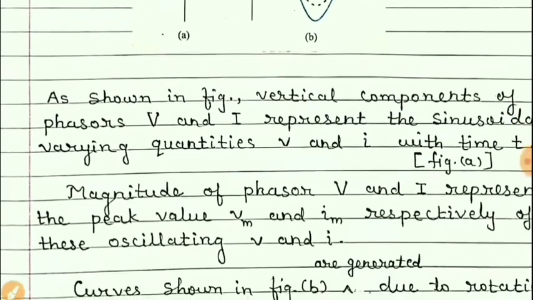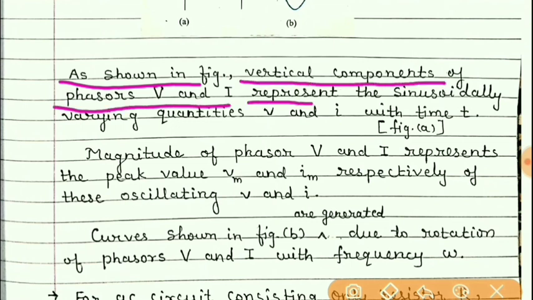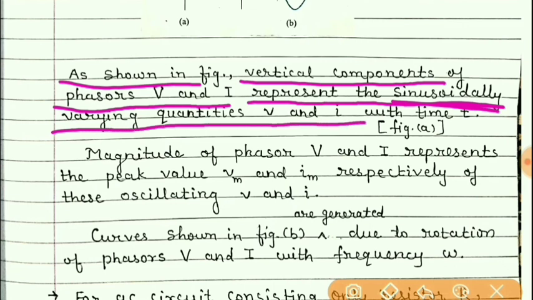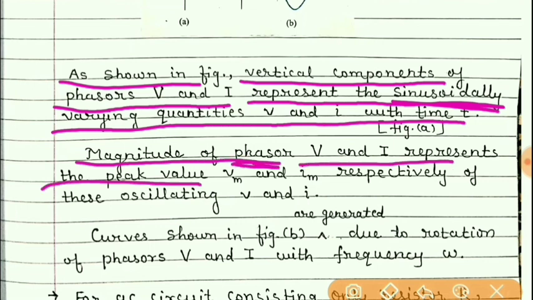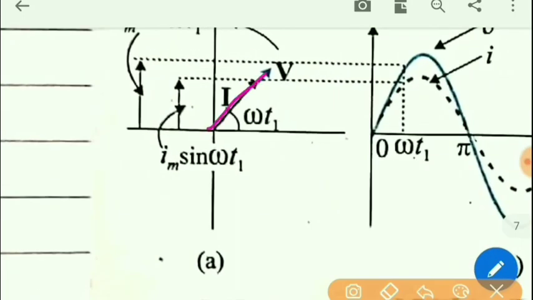So now as shown in the figure, the vertical components of the phasors V and I represent sinusoidally, that is according to sin theta, the sinusoidally varying quantities V and I with time. Magnitudes of phasors V and I represent the peak values Vm and Im. Magnitude means, as I said, the length of V as well as the length of I represent the maximum values of V and I.